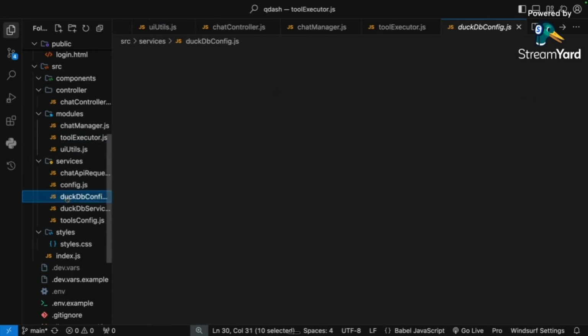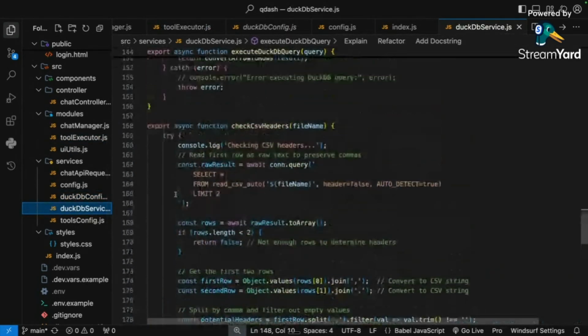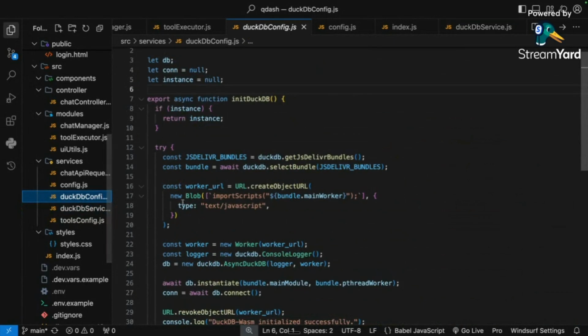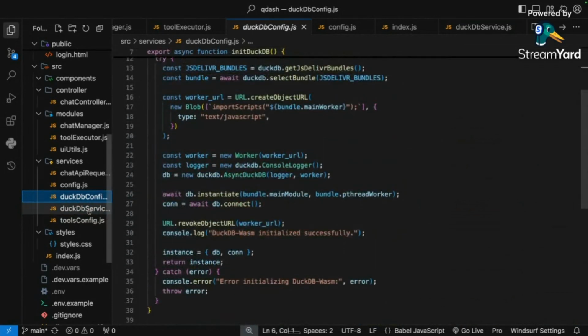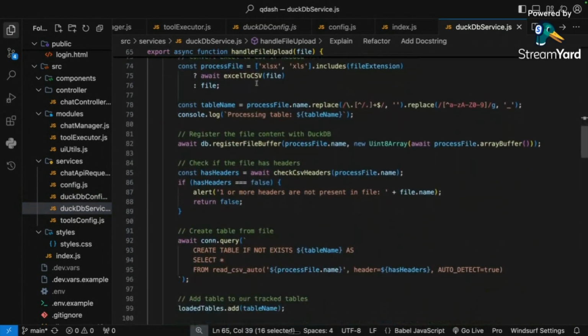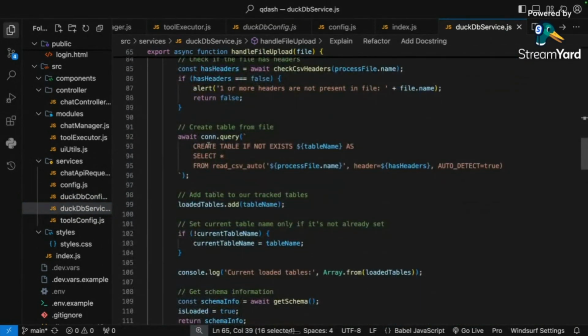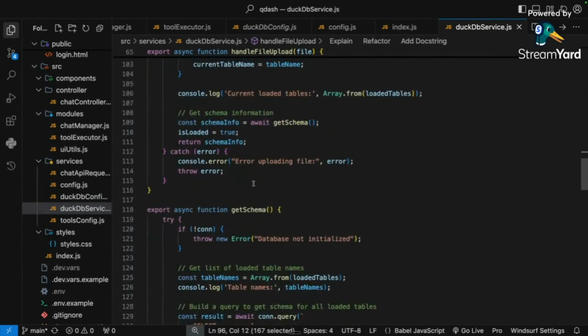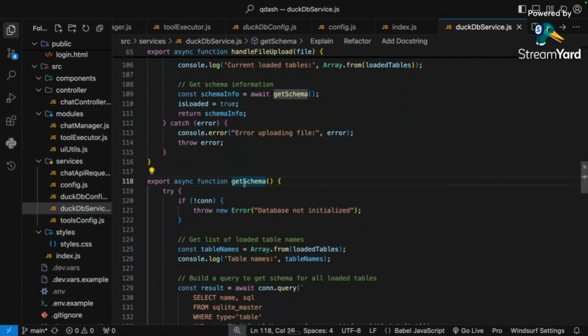So you just need to initialize it here, and then here is where all the logic is happening. What happens when the file is uploaded? It converts it into a table, like this, and it gets the schema for the LLM. The schema goes into the tools. The LLM has context. Boom.